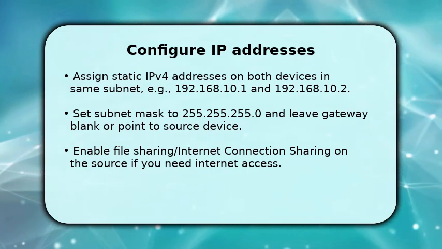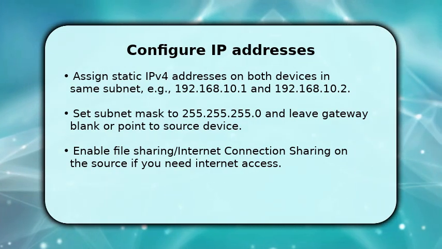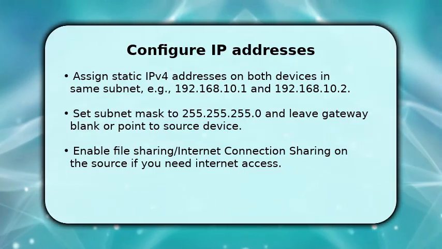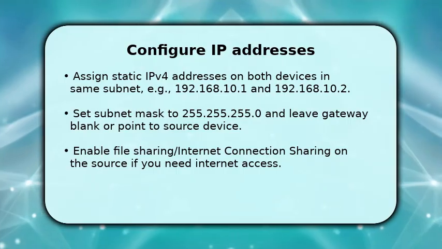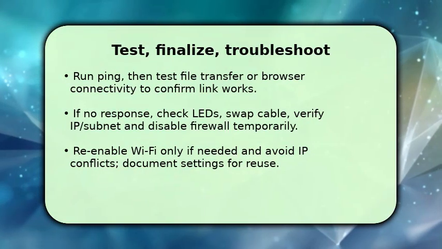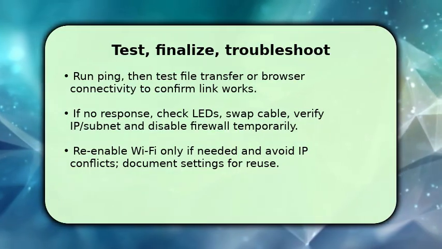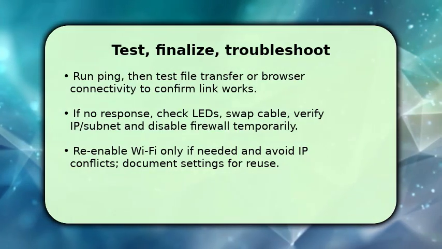After assigning addresses, test connectivity with a ping. If ping succeeds, services like file sharing or remote desktop will work directly over the cable. Complete the setup by testing. Ping the other IPv4 address, then transfer a file or browse a website if internet sharing is enabled.